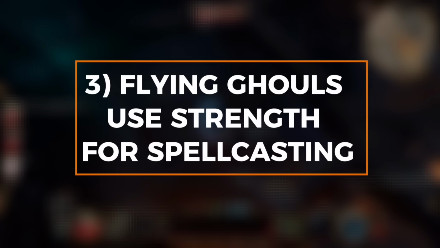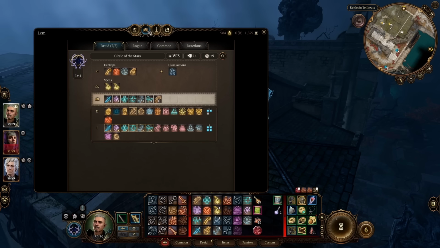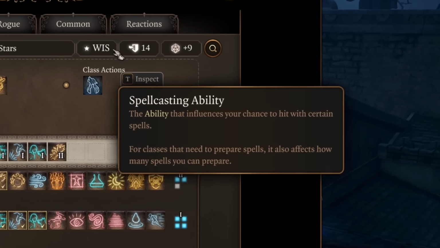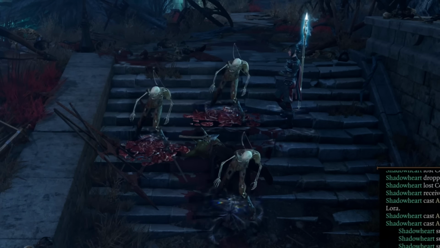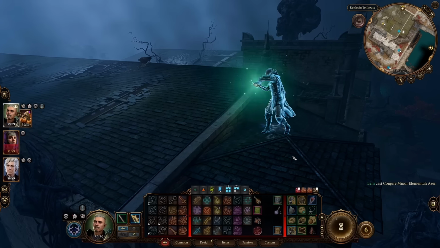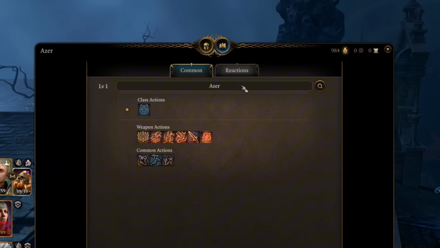Number 3. Flying Ghouls use Strength for spellcasting. Every character in Baldur's Gate 3 has a spellcasting stat even if they can't ordinarily cast spells. This includes summons like the skeletons from Animate Dead, or the Celestial Himbo from Planar Ally.